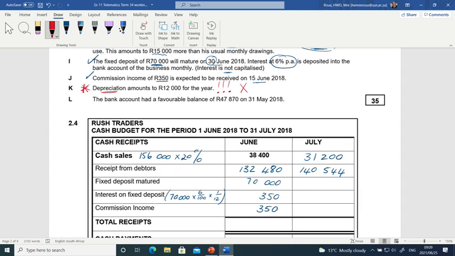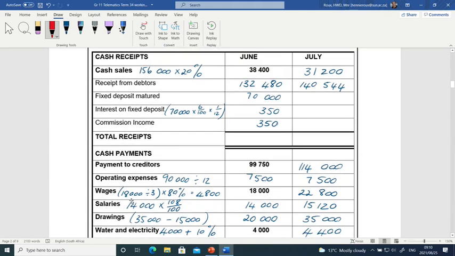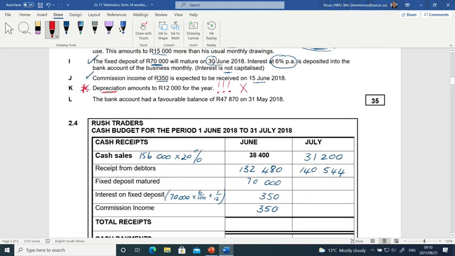It can be that they even leave an extra line open for you under payments, to give you the opportunity to put that depreciation in there, to see whether you know it must not go in there. Depreciation, discount received, discount allowed, bad debts, not cash received or paid, so we ignore that one.